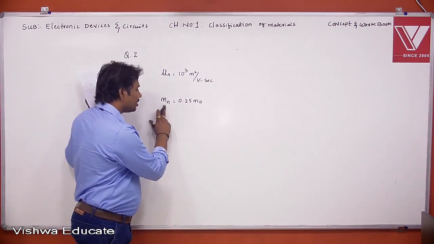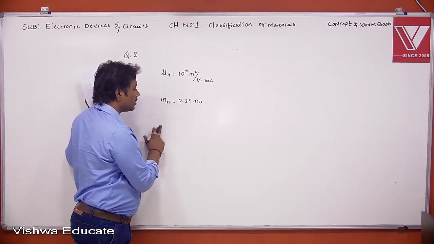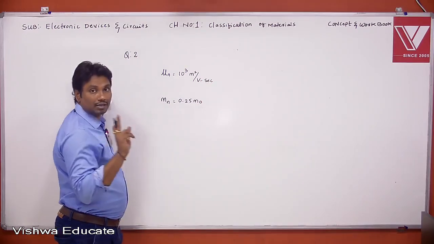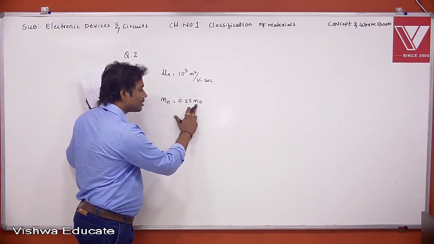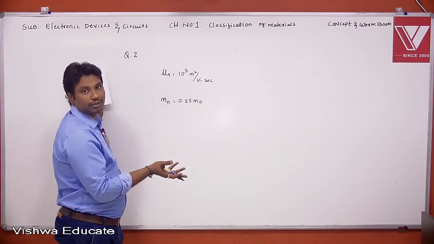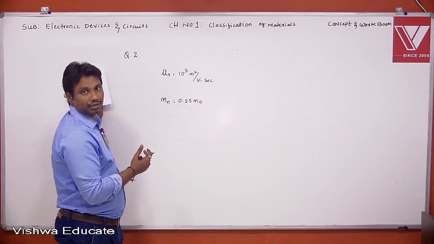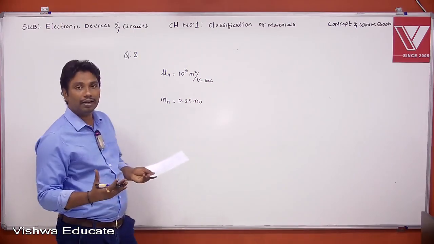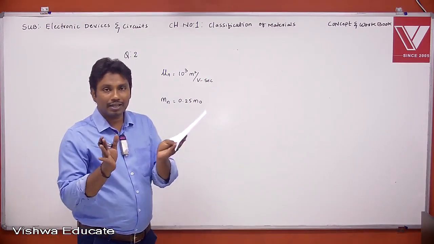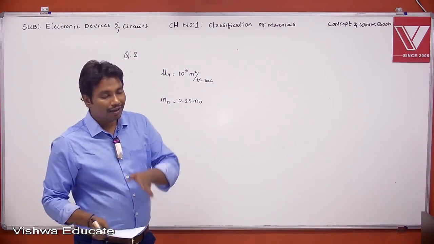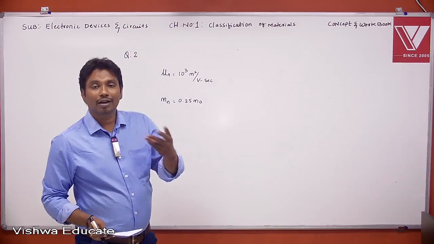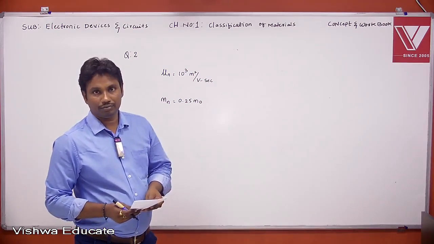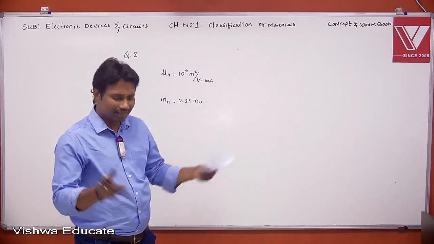What is the difference between effective mass and actual mass? The effective mass is calculated under force condition, and the actual mass is calculated under no force condition or free space condition. What happens if you apply some external electric field? The charge carriers are moving, which means the mass of the electron also changes.